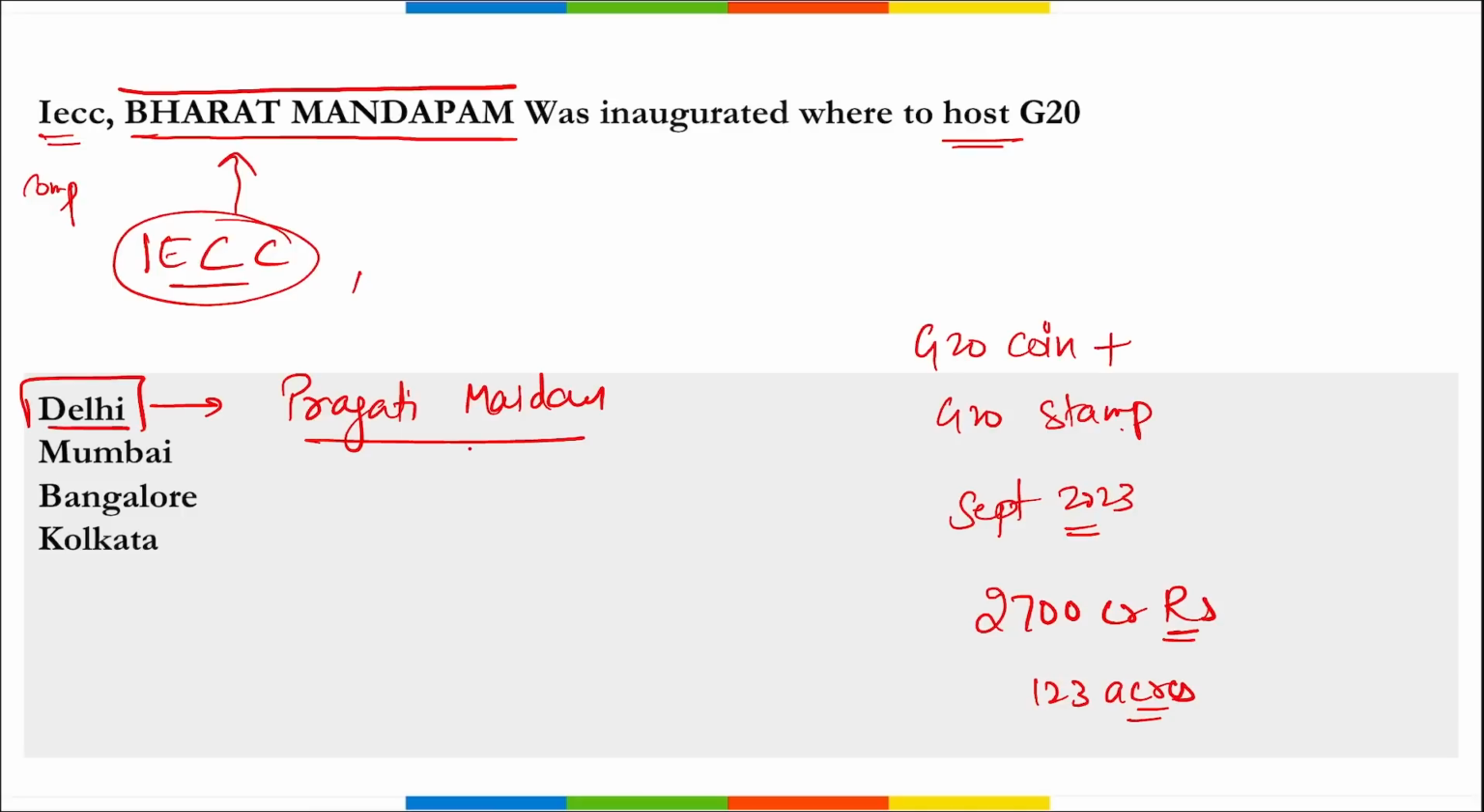So this is your IECC complex Bharat Mandapam that was inaugurated at Pragati Maidan in New Delhi, and a G20 coin and a stamp were also inaugurated. Here the G20 meet will be in September 2023, and the estimated budget for this project is 2700 crore rupees with an estimated area of 123 acres. Right?